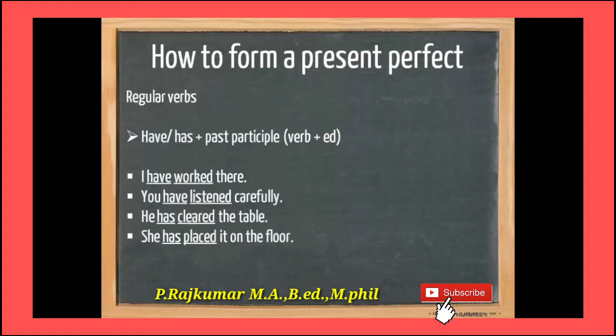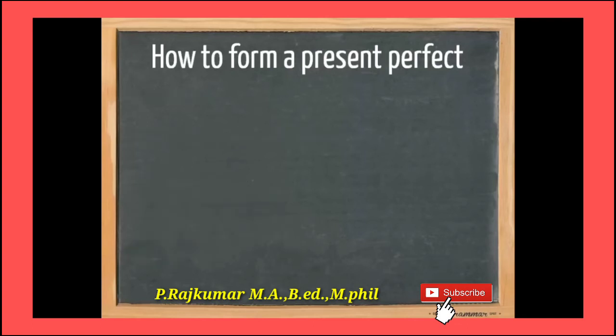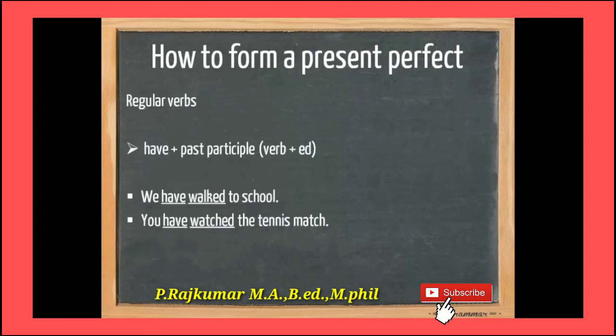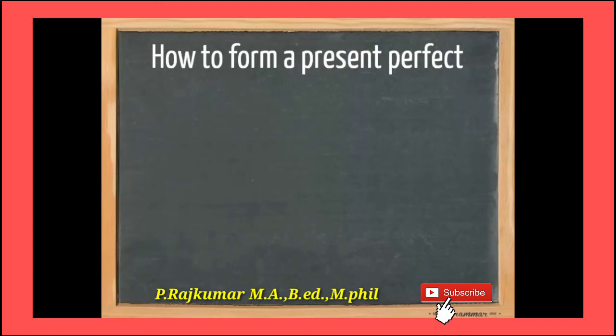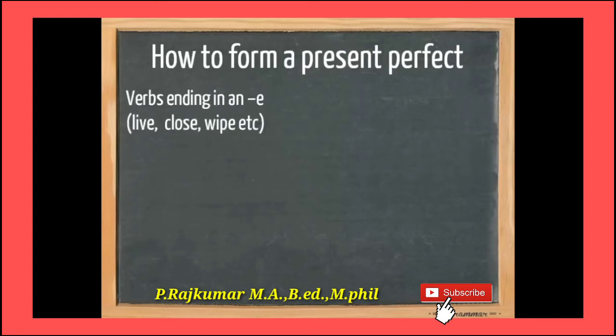So you see, students, in the present perfect tense, we have to add the past participle. Okay, I have worked there. He has listened carefully. He has cleared the table. She has placed it on the floor. It has snowed. So have plus verb 3. Verb 3 means third form of the verb. Have plus participle, verb plus ed.